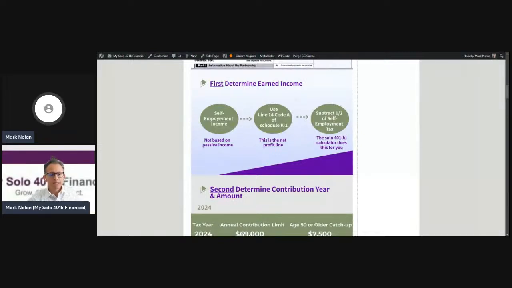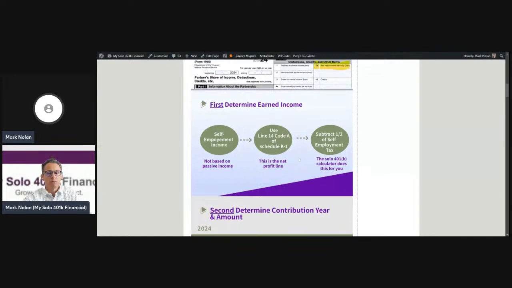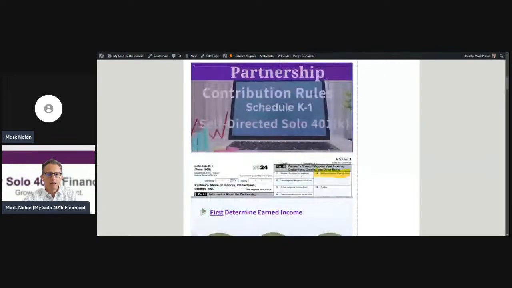That's the income that's going to be needed to calculate your voluntary after-tax solo 401k contribution so that you can do the Mega Backdoor. So again, it's going to be line 14 with the code A of your Schedule K1. You plug that figure onto our calculator, and then our calculator will subtract 1/2 of self-employment income tax, and then you'll know how much you can contribute to the voluntary after-tax solo 401k. So again, line 14 of that Schedule K1, aka Form 1065.